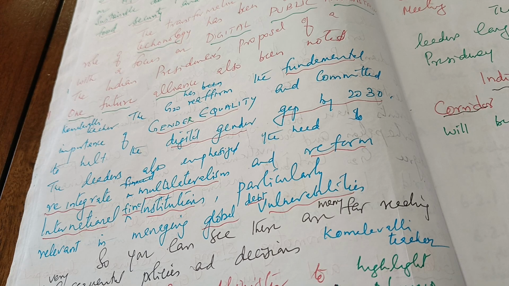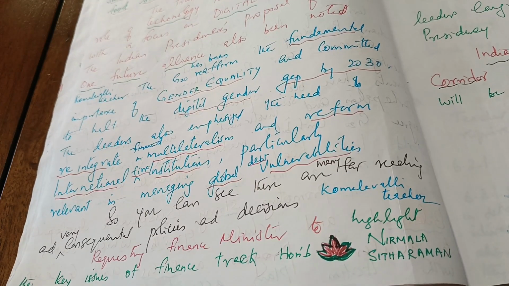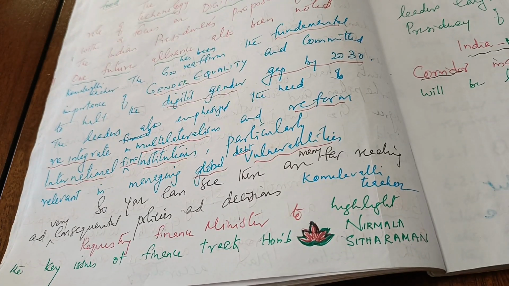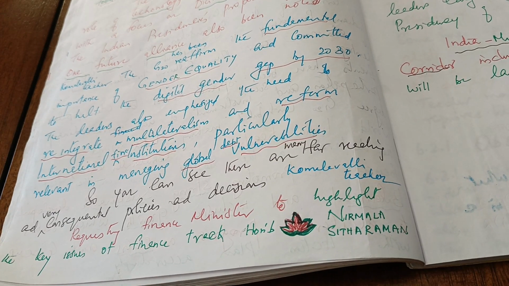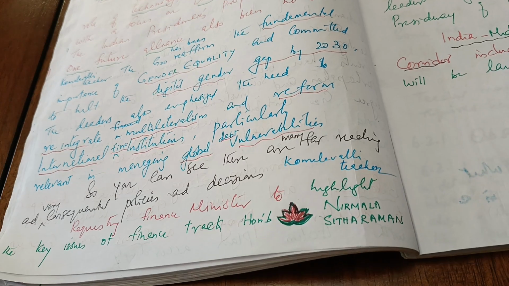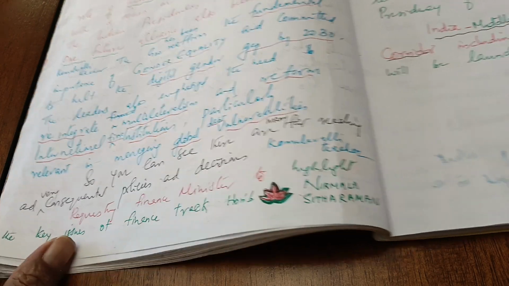That way, we have seen earlier that about 1% of the gross domestic product should be allotted by the developed countries to the underdeveloped countries, like that earlier. So you can see there are many far-reaching and very consequential policies and decisions, requesting the finance minister to keep the key issues of the finance track, which are highlighted by our honorable minister Nirmala Sitharaman.